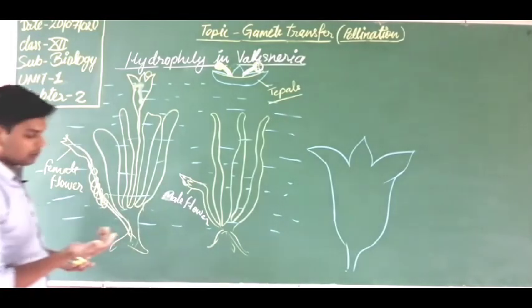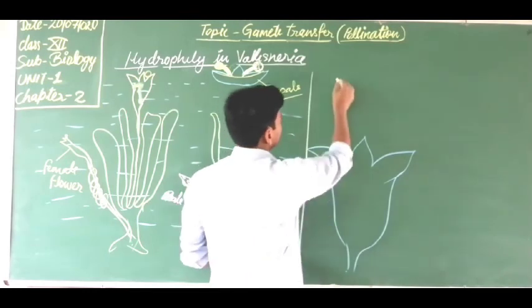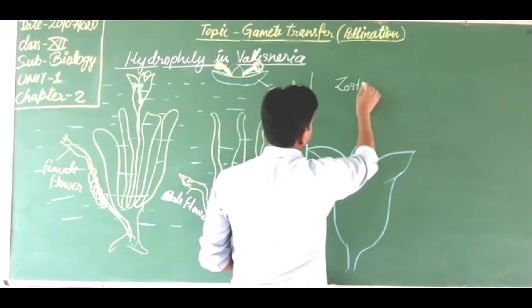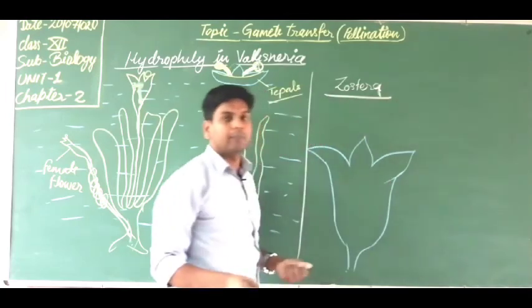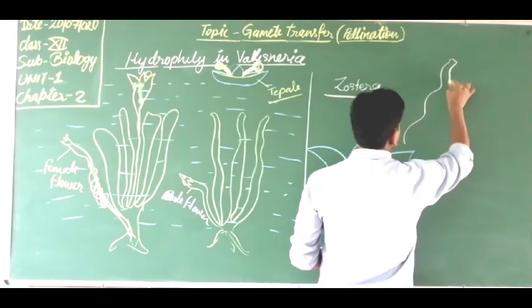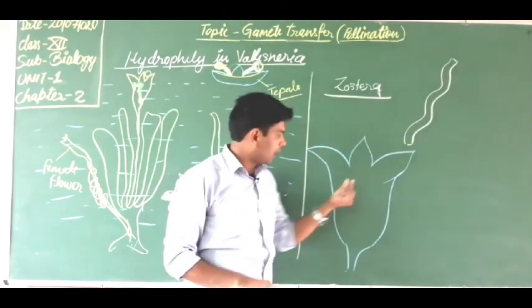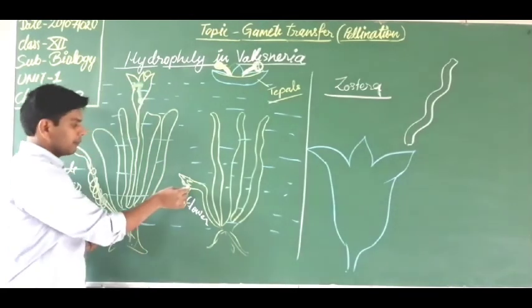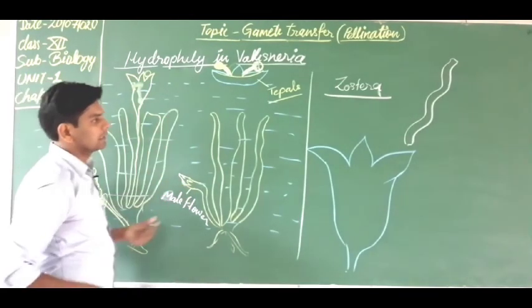Got it? In Zostera, I want to tell you, the pollen grain is ribbon shaped. After detaching of the male flower, the pollen grain reaches toward the surface because it is ribbon shaped.